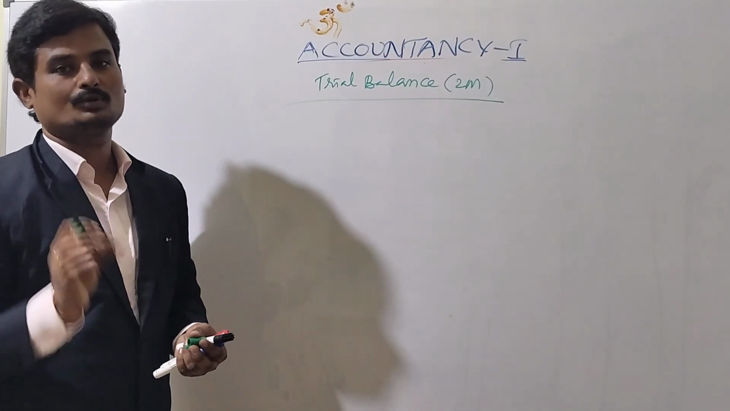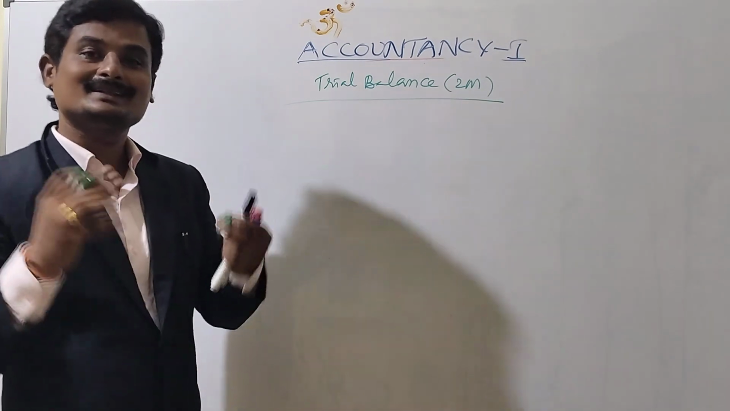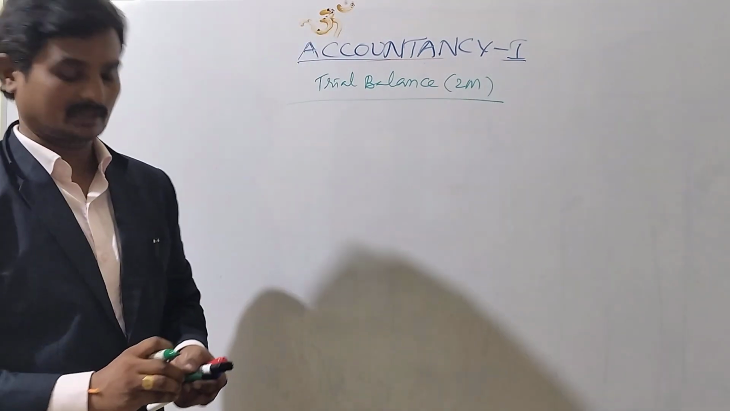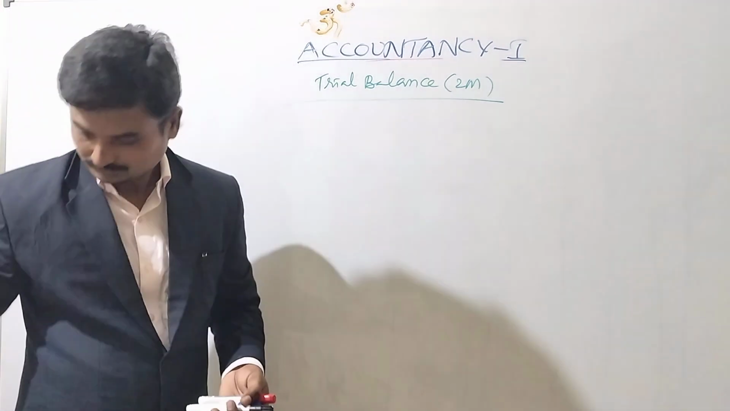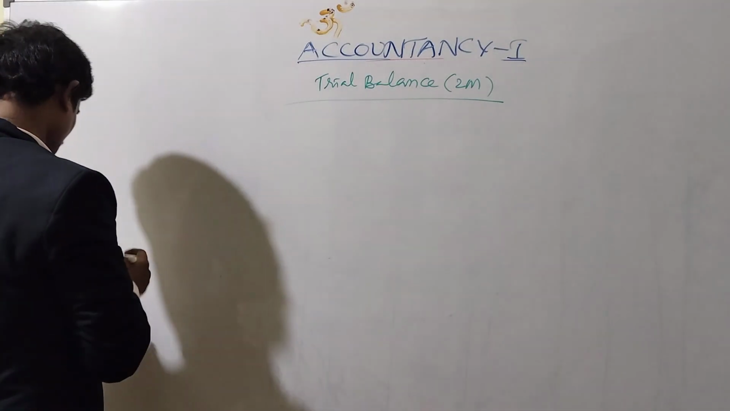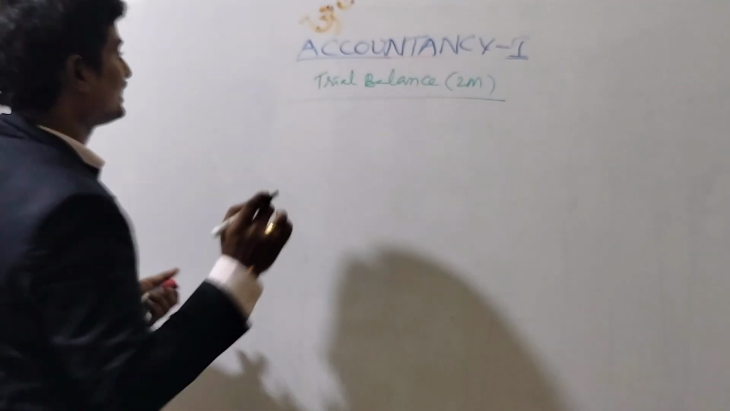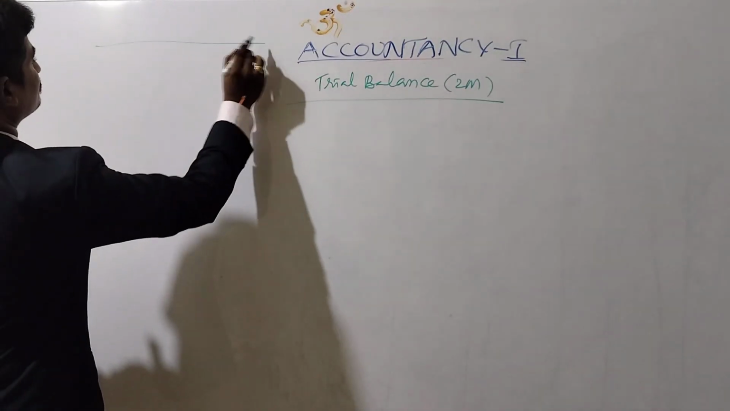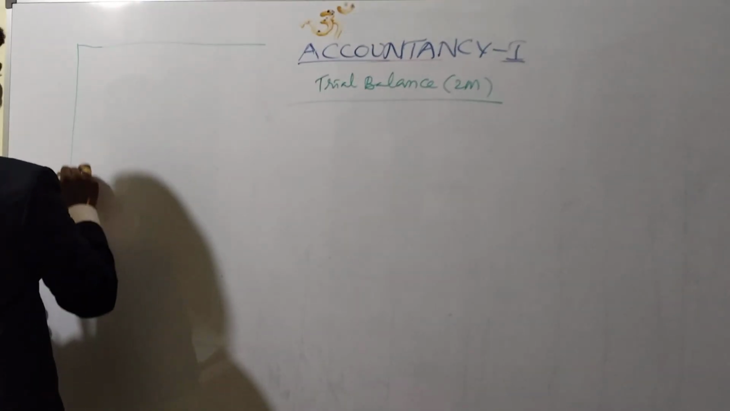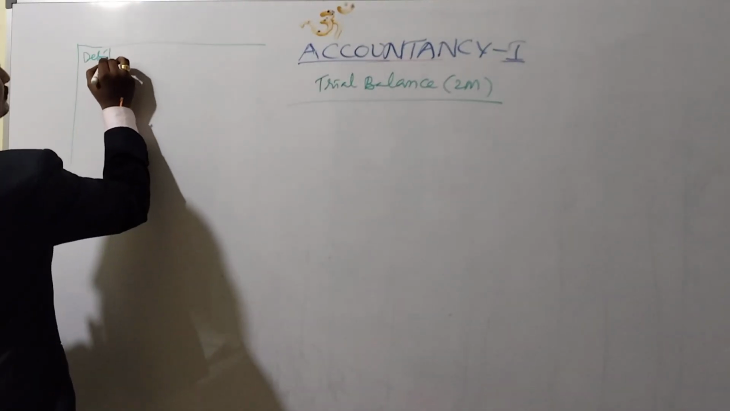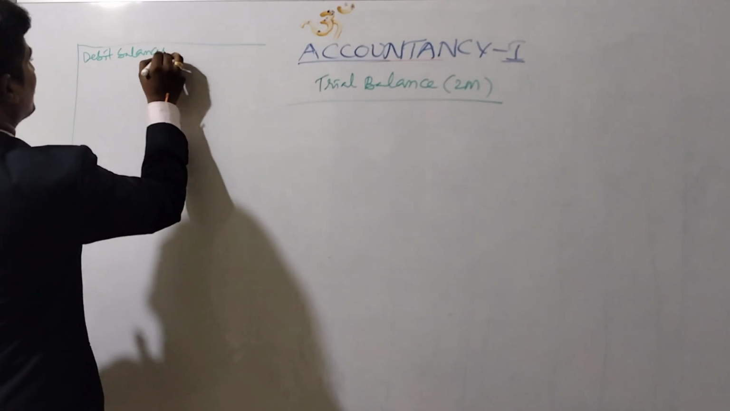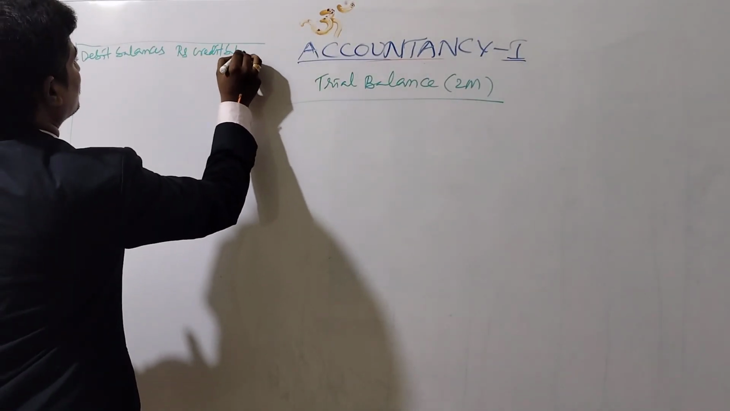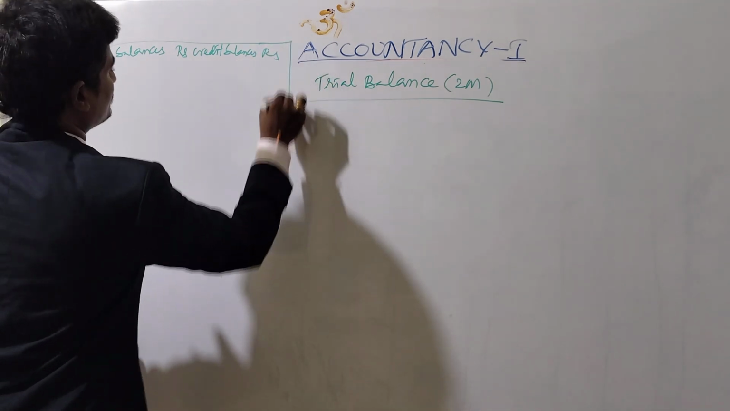Next, a very important topic and a very easy, little task, that is trial balance, 2 marks. An example problem for trial balance is like this. Debit balance is rupees, credit balance is rupees.